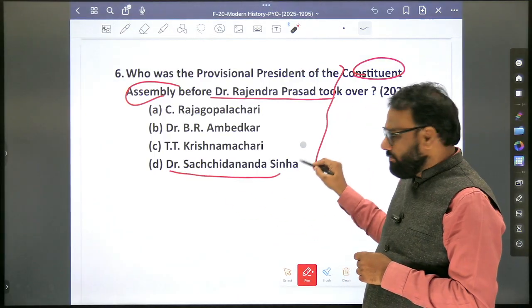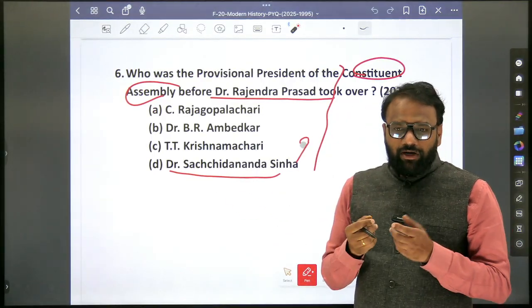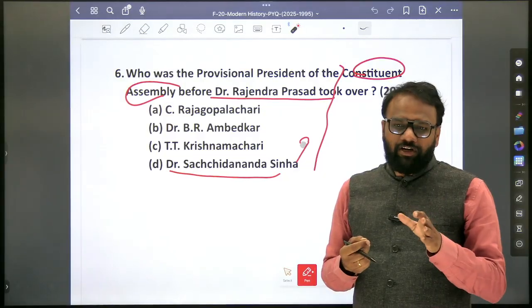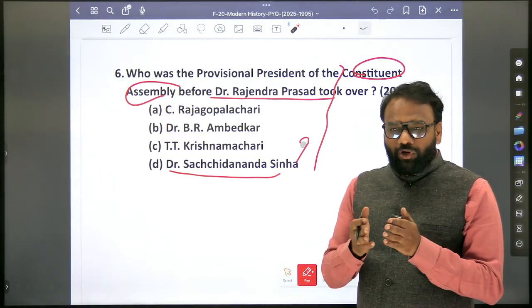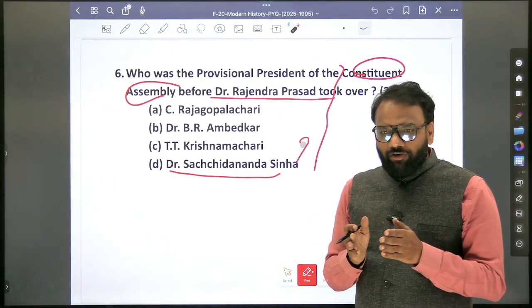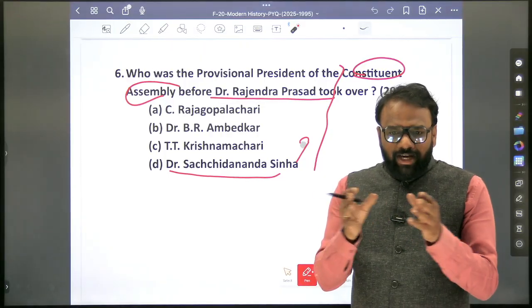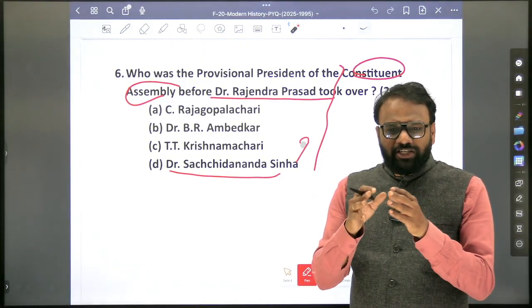Dr. Sachchidananda Sinha? Okay. See here, again a basic part. If you go through the content, it is definitely there. So you have to become perfect now. What all things will you cover? When it comes to the making of the Constitution, it's a very large topic. There are many entities. We are not expected to go through each and every line.